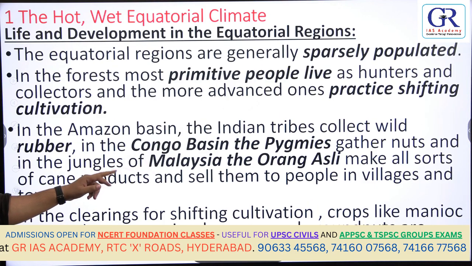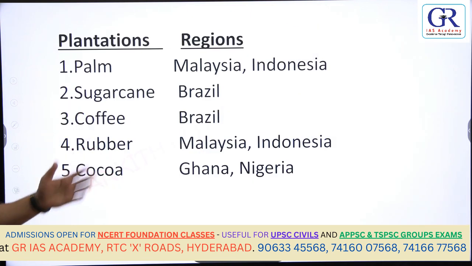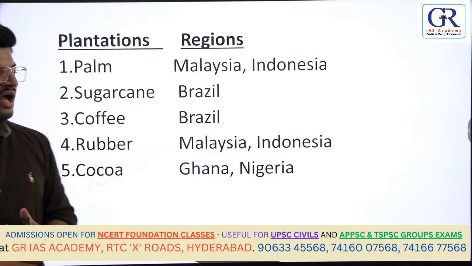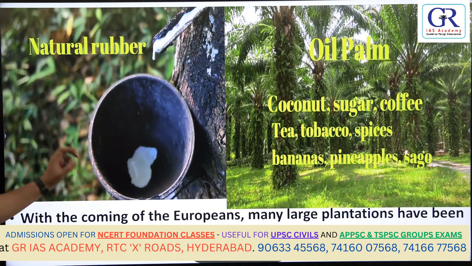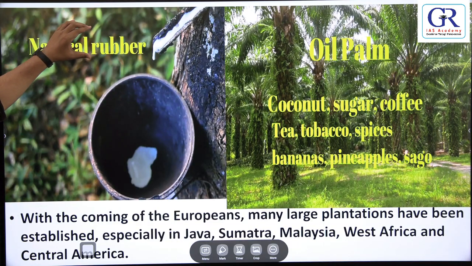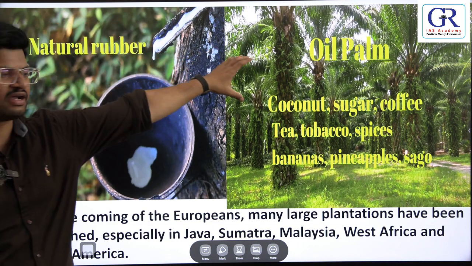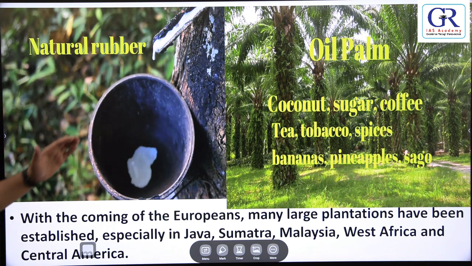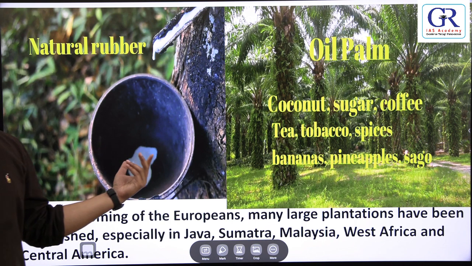So it was in the British period, you know that the British tried to occupy these countries and colonize them, and what they found is this region is suitable for the growth of rubber. Okay, coconut, sugarcane, tea, tobacco. So that's why they started to cultivate in the late 18th and 19th century. They started to cultivate in this region.